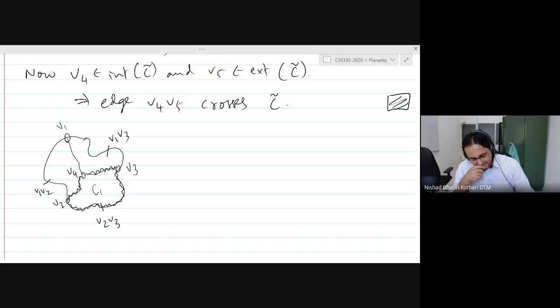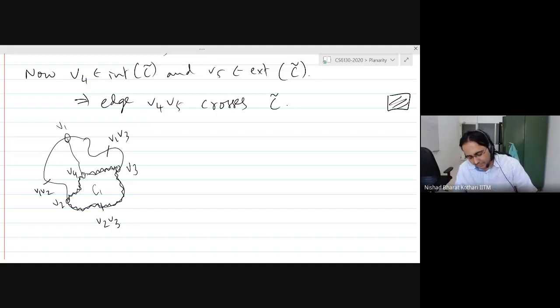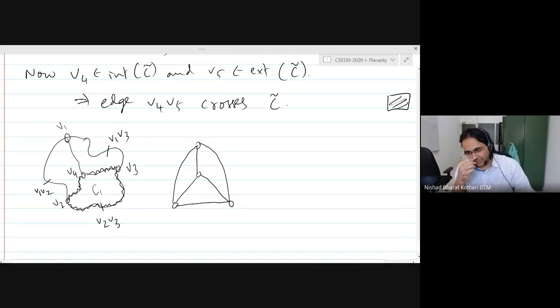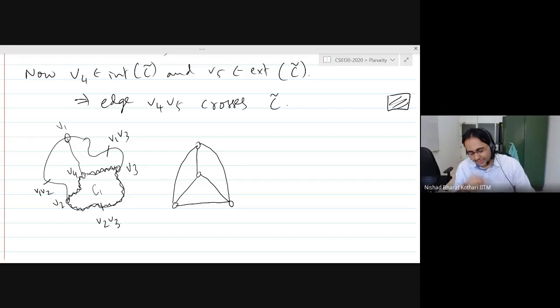Right, right. So probably we can draw K4 and then try to find a place where we can place the fifth point so that it can meet all the vertices without crossing an edge. Probably that would help to understand why K5 is not planar. Right. So you're suggesting that we make, but it seems that the approach you are suggesting might help our intuition, but it might use some assumption about the planar embeddings of K4. Yeah, we can draw any planar embedding of K4 because that should be a part of K5 if K5 is also planar, right? Right. But here is the point.